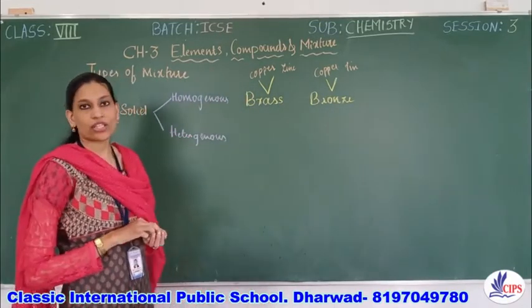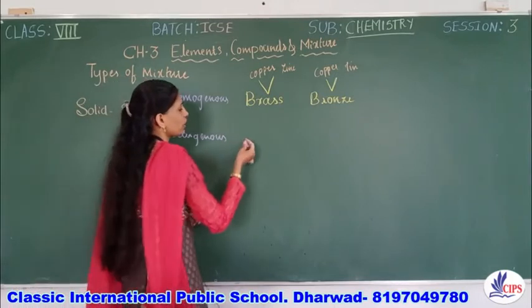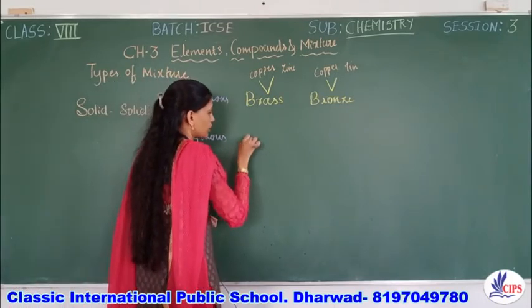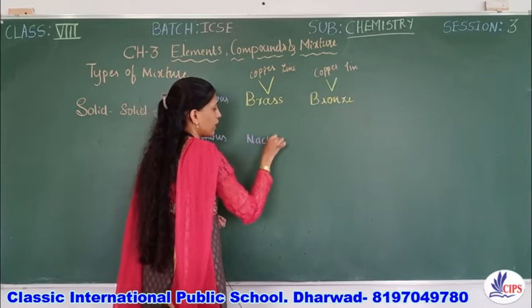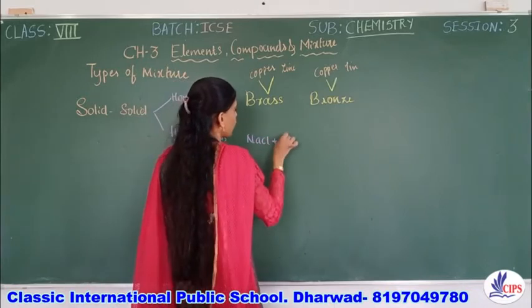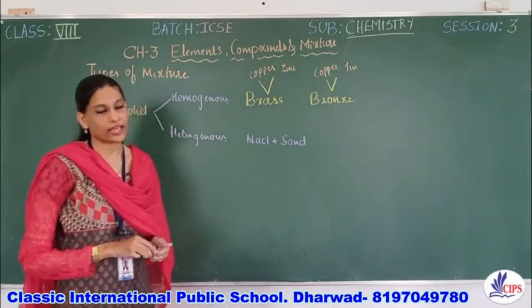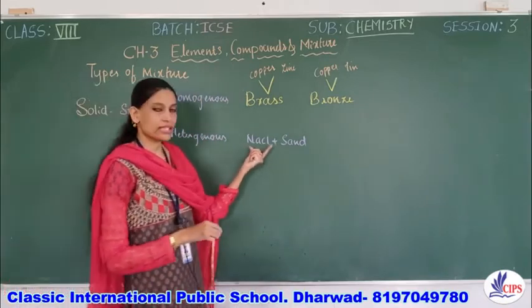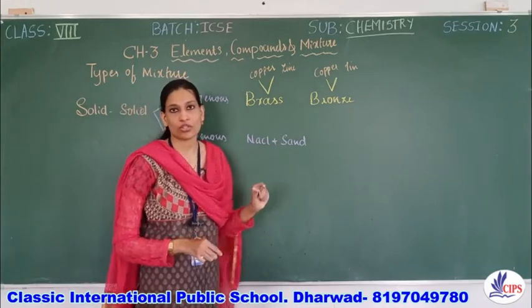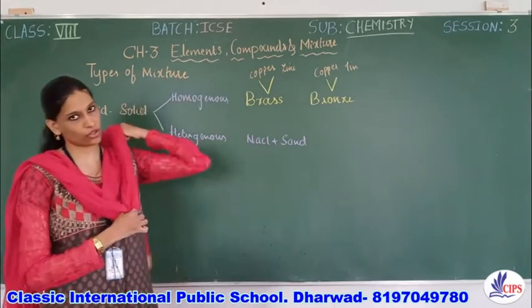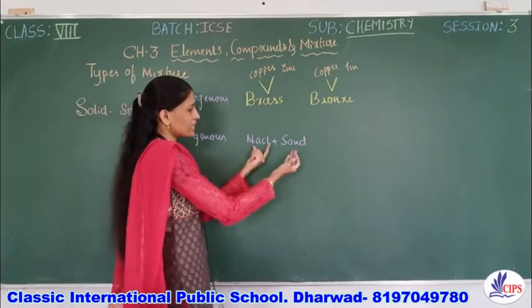Similarly, we have heterogeneous mixture. Heterogeneous mixture, you can say for example salt and sand. Okay, salt and sand. Salt is also a solid, sand is also a solid. Therefore, it is forming a heterogeneous mixture that can easily be perceived.